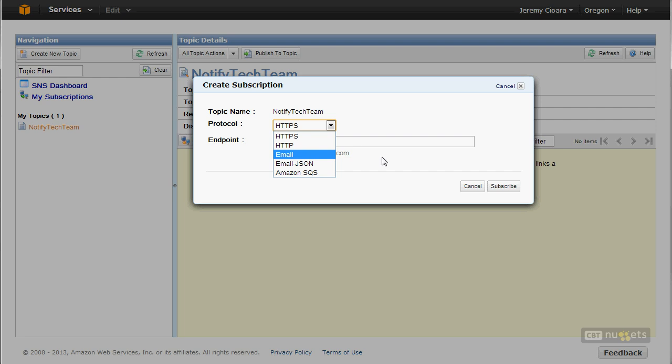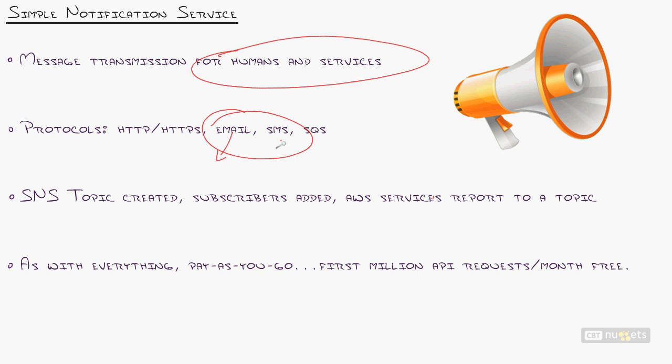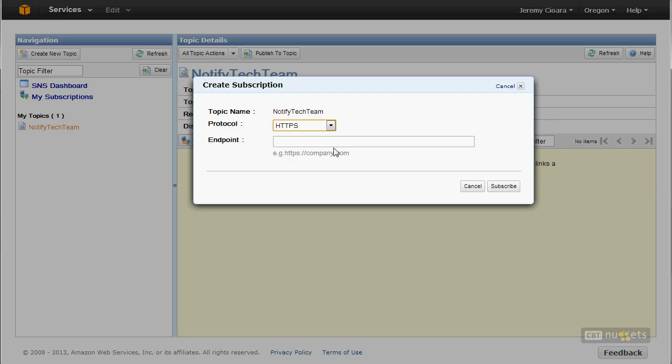Now notice SMS isn't in this list. That is because right now SMS is limited, I believe, to the Virginia region only. So SMS, texting cell phones, is what that is. I think Virginia is the only one that offers that service, but again, it's spreading quickly. So by the time you hear this, it may be in your region, and you'll see SMS in the list.